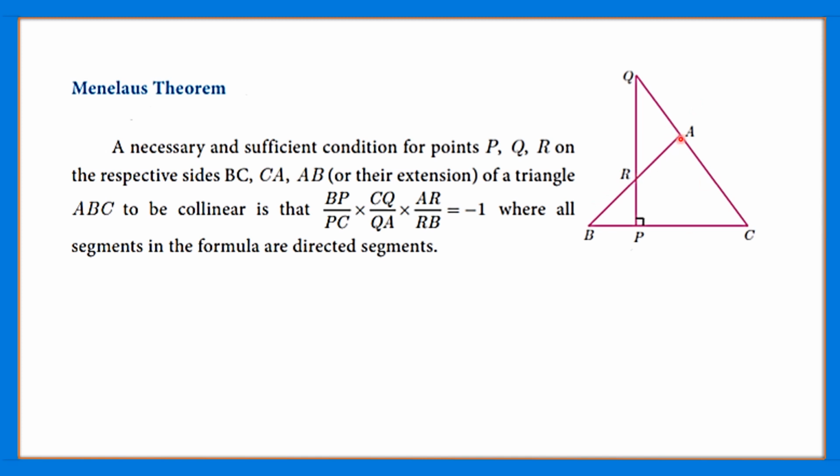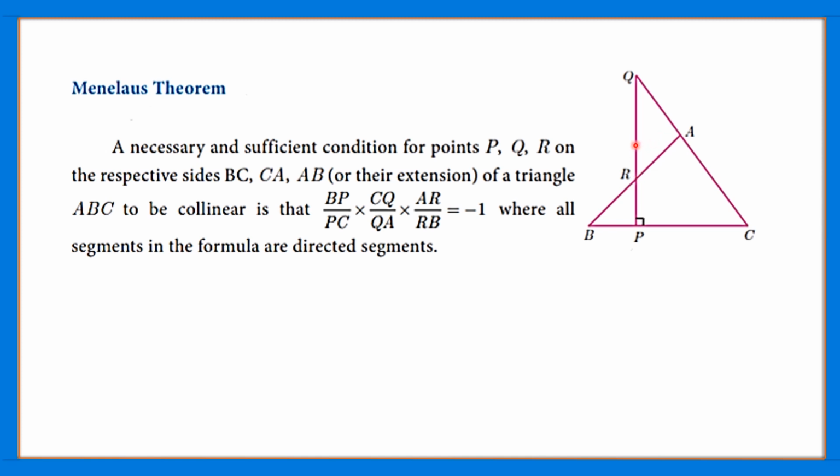So it can be on the same triangle or on the extended line of one particular side. It can be on the extension or on the triangle, so it doesn't matter.